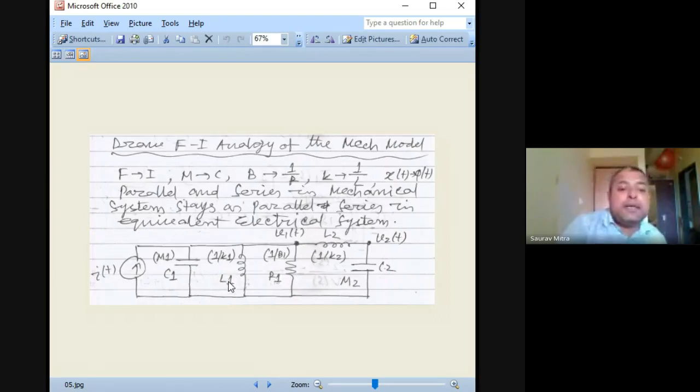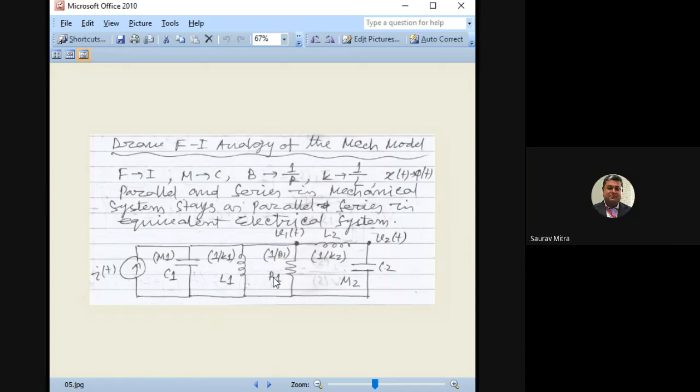Whatever was the value of K in that case, suppose K was equal to 100, the spring constant was 100. How much will be the value of L here? L will be 0.01, because in the FI analogy you substitute L as 1 by K. As K was 100, this L will be 0.01, or 10 millihenry. If the mass was 5 units there, here it will be 5 farad. So this is the conversion of the FI analogy. Parallel will be parallel, series will be series. F becomes I, M becomes C, K becomes 1 by L, or L becomes 1 by K, whatever it is. R becomes 1 by B.